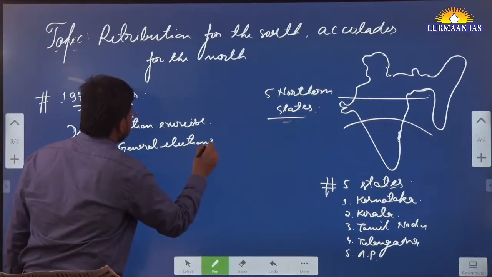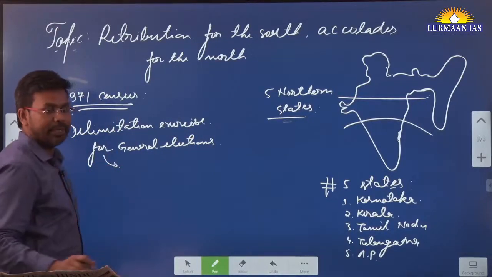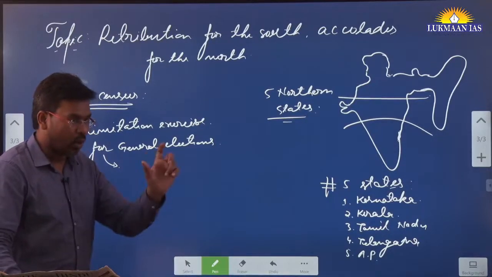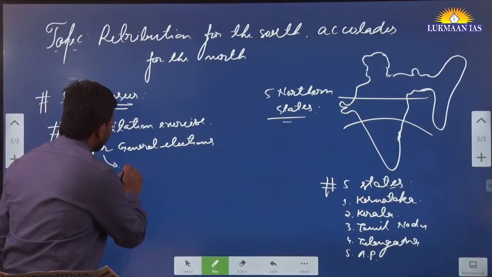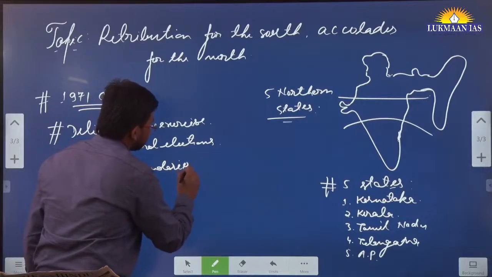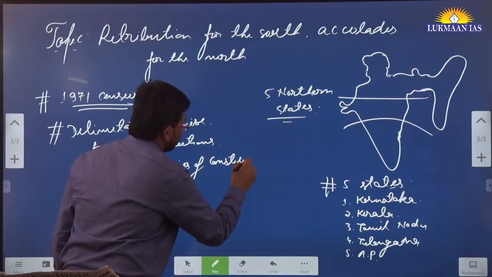What happens in a delimitation exercise? We demarcate the territories or boundaries of constituencies. So boundaries of constituencies for Lok Sabha elections are demarcated.